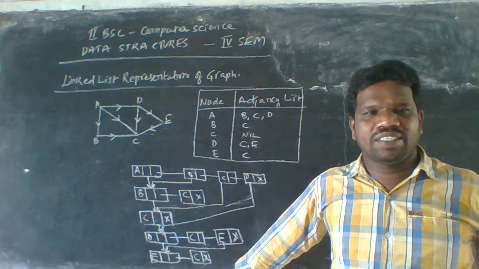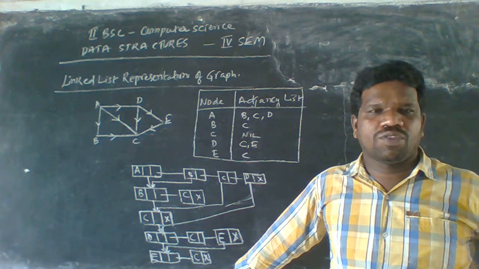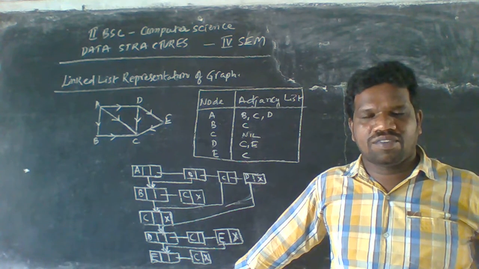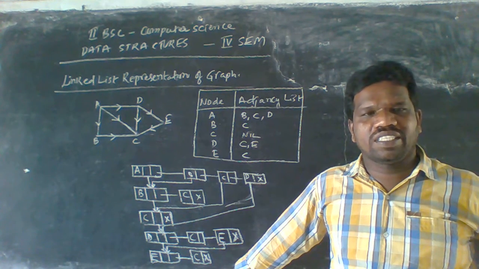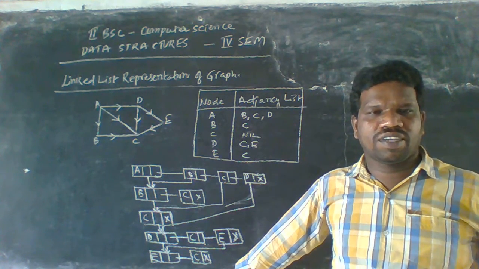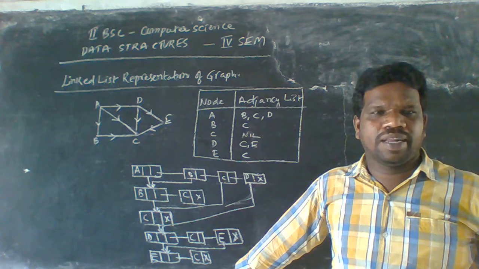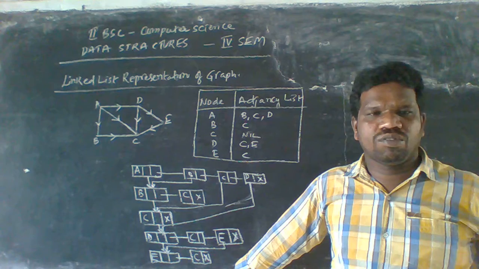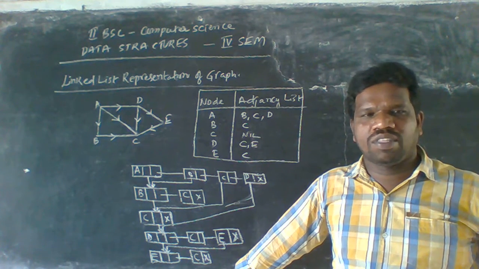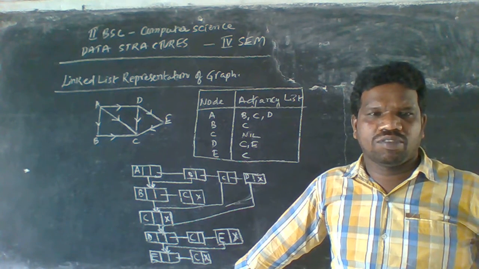The graph traversal techniques are of two types, BFS and DFS here. Okay, so what is BFS? Breadth first search, and what is DFS? Depth first search. It will be explained in coming topics, and they are very important topics. It is better to take notes, and running notes are also possible.